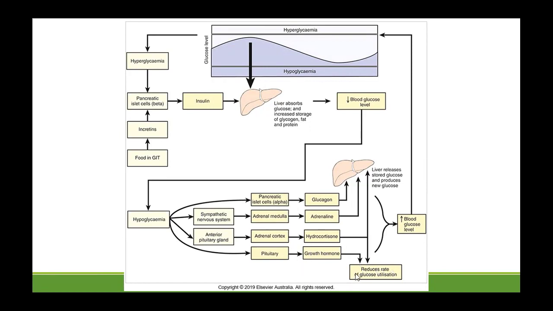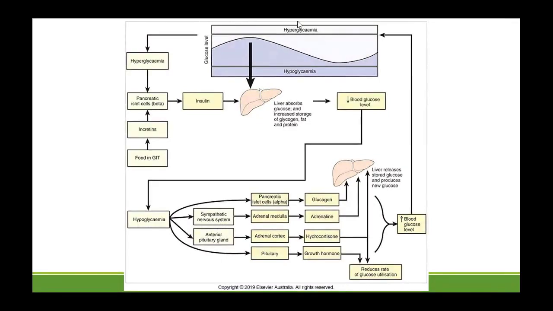Growth hormone also reduces glucose utilization by peripheral cells. All these effects will lead to increased blood glucose levels. So this is overall glucose homeostasis. All right, clear?